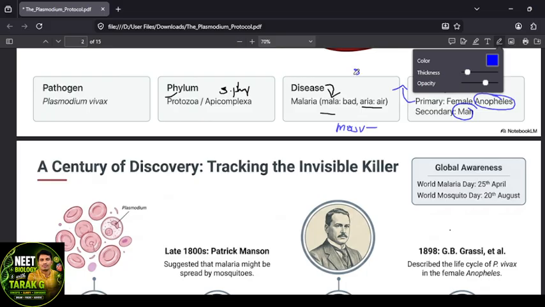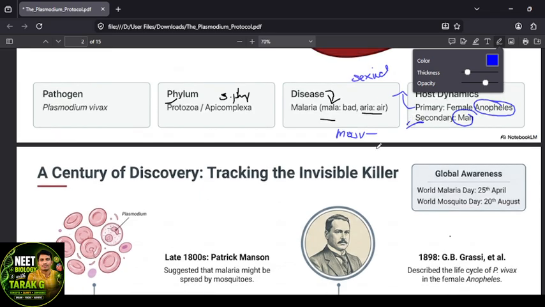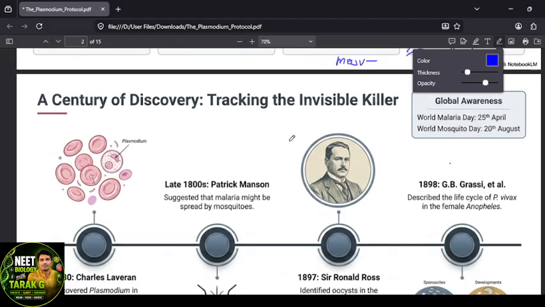Why is the mosquito considered the primary host? Because Plasmodium undergoes the sexual phase in the primary host, the female Anopheles mosquito. The secondary host is the human being, in which the asexual mode takes place. That's why it is considered the secondary host, right?